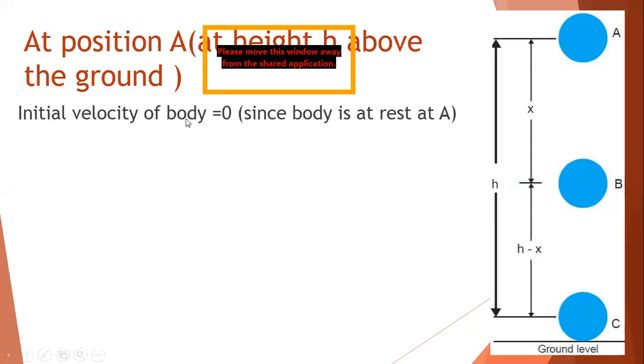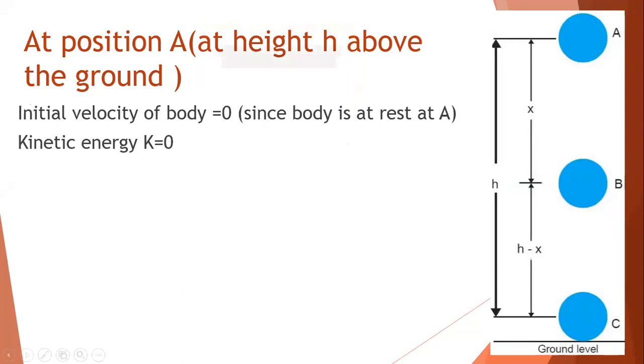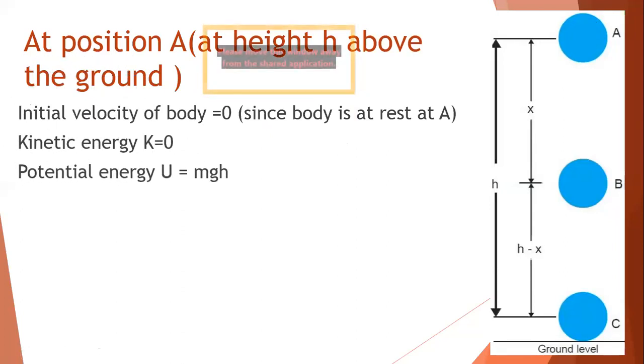The initial velocity of the body is zero, because we are holding the object here. So how much is the initial velocity? Zero, because the body is at rest. So how much is the kinetic energy? The kinetic energy will be zero. Why? Because we know kinetic energy is half m v square, but the velocity is zero, so the entire term will become zero. So the kinetic energy is zero.